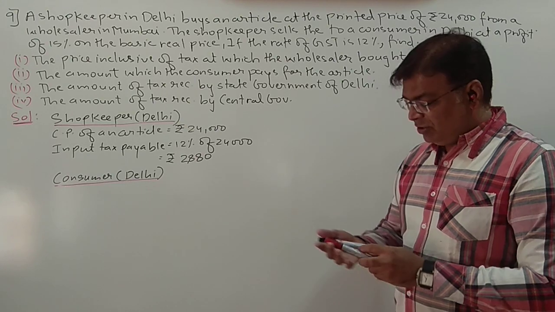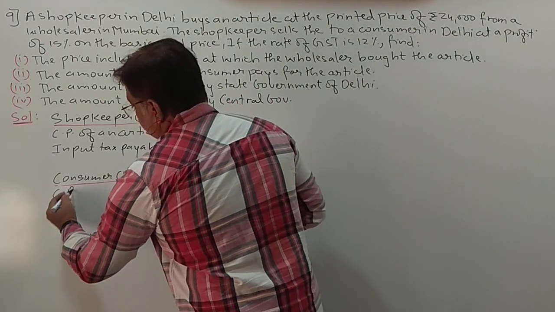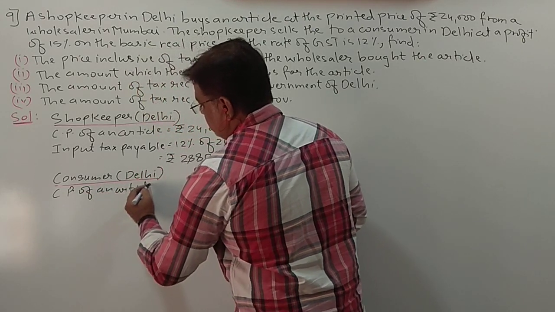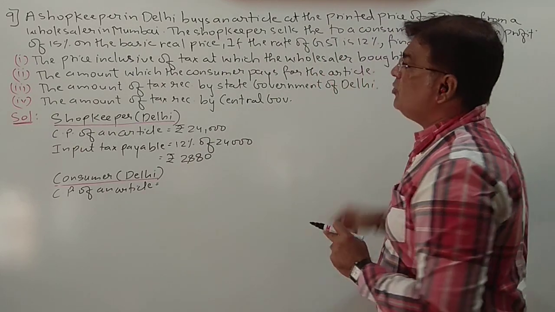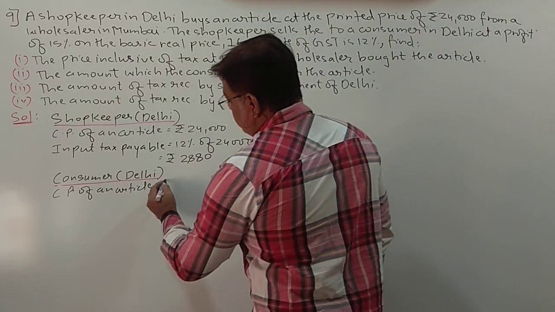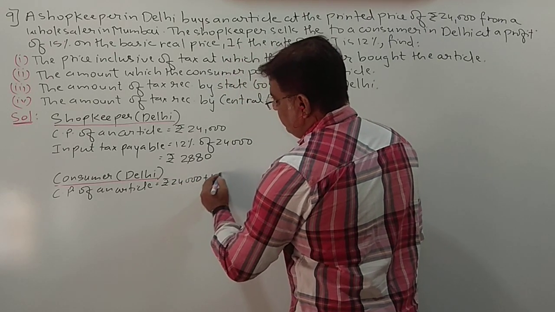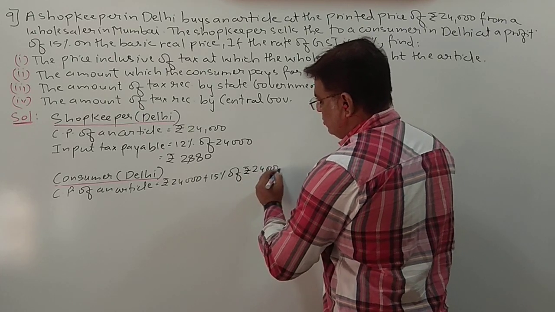Now for the consumer, what is the cost price of an article? So the CP of an article is, now he is selling at a profit of 15%. So 24,000 plus 15% of rupees 24,000.